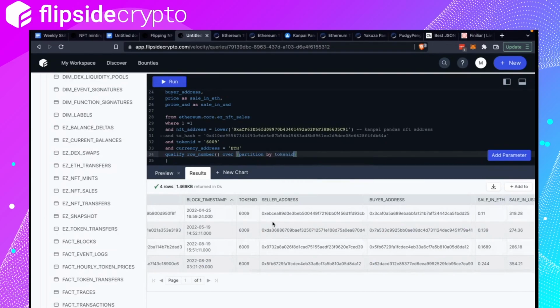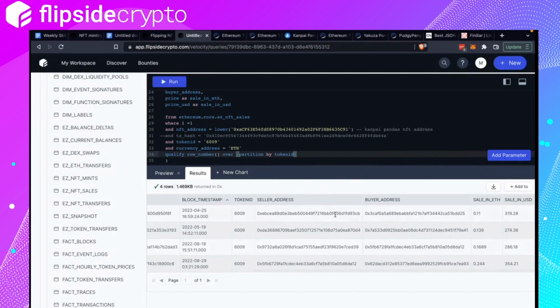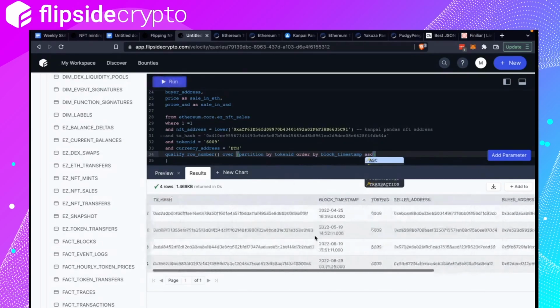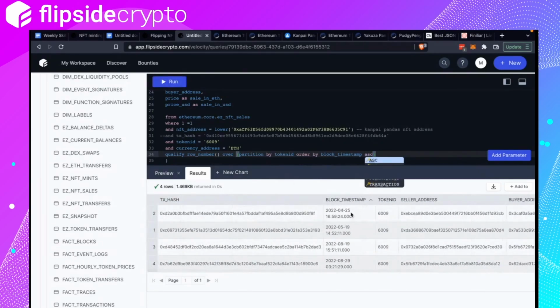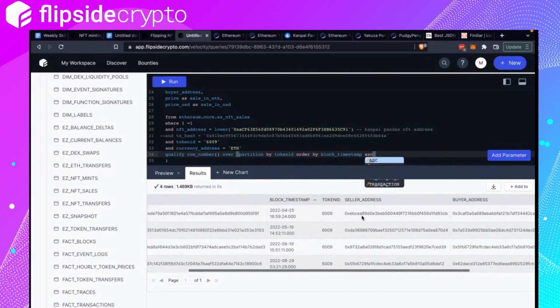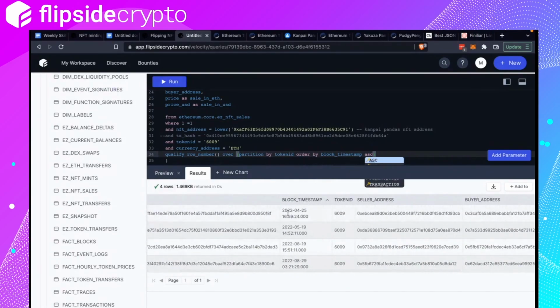If we do not have this, it would take the first row for any token ID, which we don't want. Order by timestamp ascending, because we want the first transaction that happened.